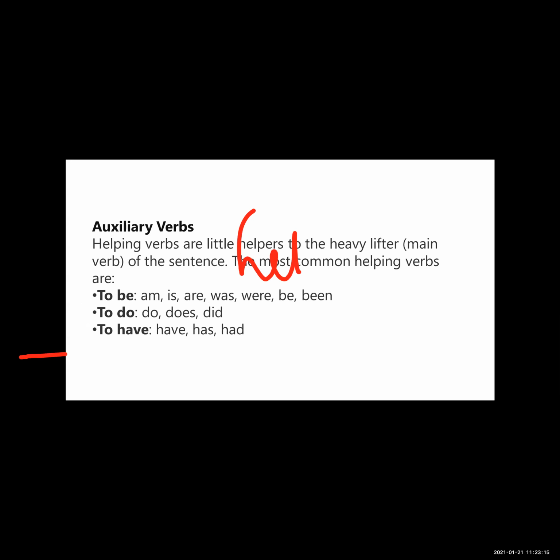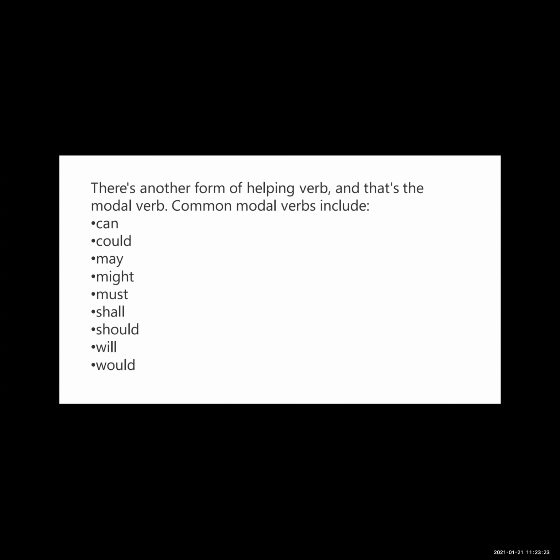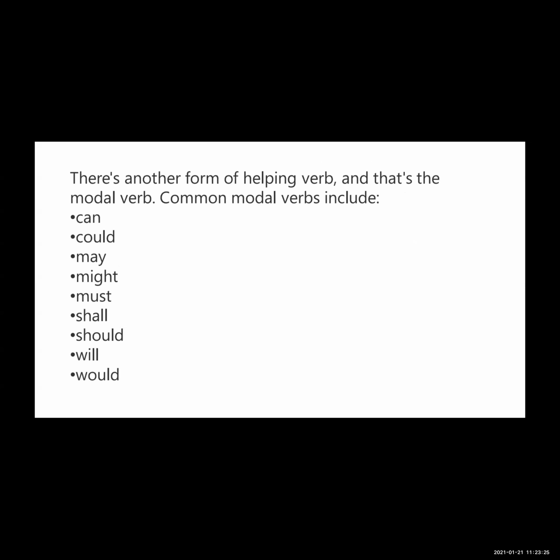Now see next. These are the modal verbs or modal auxiliary verbs. They are another form of the helping verb.